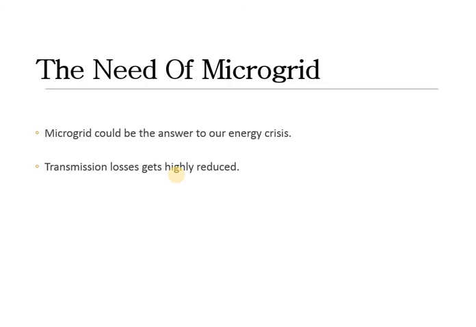Then we will see what the need of a microgrid is. The first need is that a microgrid could be an answer to our energy crisis, because it comprises distributed generation. The generation can take place with the help of local generating units. The second advantage or need is that transmission losses get highly reduced. Why? Because there are no long transmission lines. Since we are generating the power for the local community, the lines transmitting the power cover a very short distance, so losses are reduced.